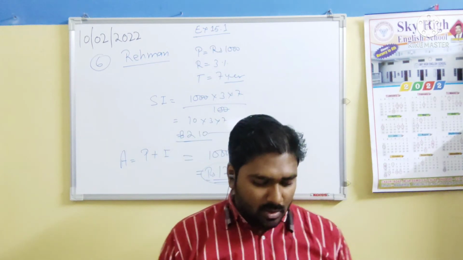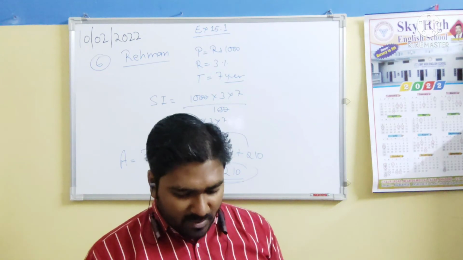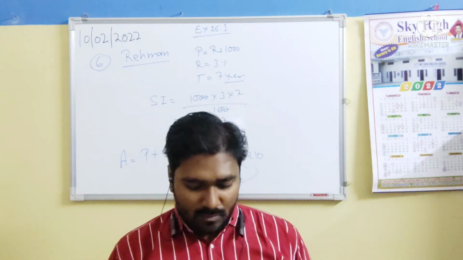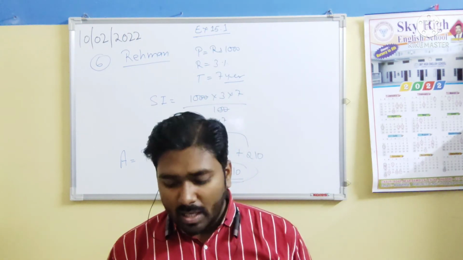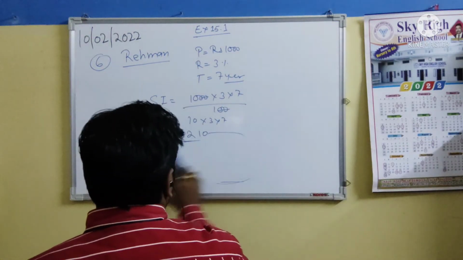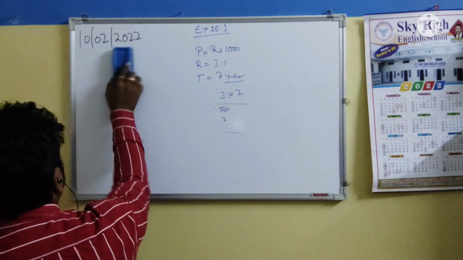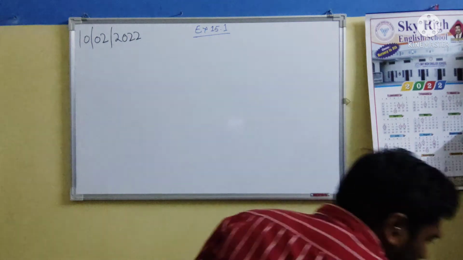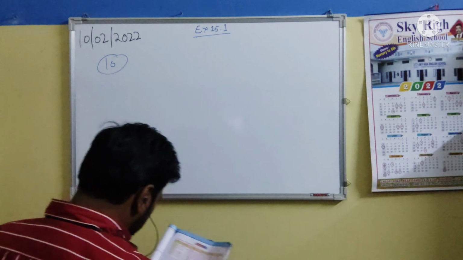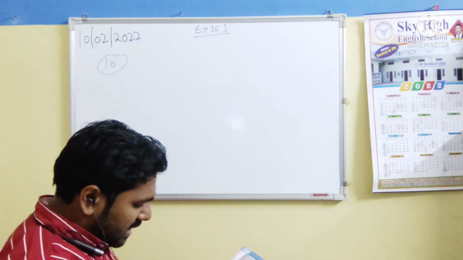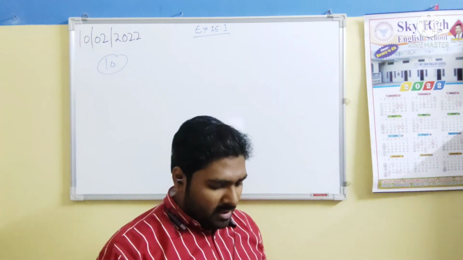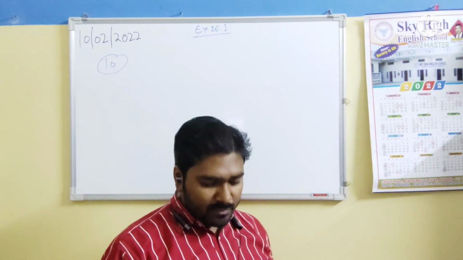Question number 10. Sohan borrowed 2,500 from Seema at 5% simple interest for 4 years, and lent this money to Anuj at 6% for 4 years. Calculate the profit earned by Sohan at the end of 4 years. So let's solve question number 10 because it's different. This is the last question of exercise 15.1. Sohan has borrowed 2,500 from Seema at 5% per annum simple interest for 4 years.